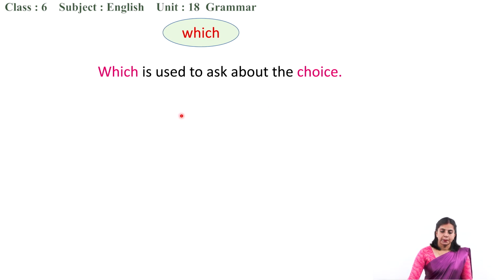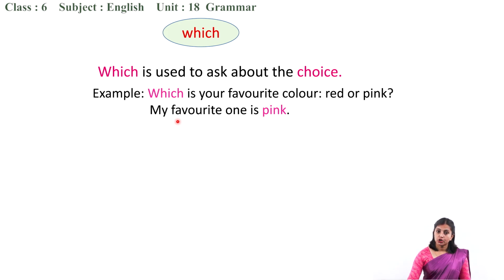For example, when I say Mount Everest is the tallest mountain, I mean to say there are many mountains. So among those mountains, which is the tallest one? So which is used to ask about the choice. For example, which is your favorite color? Red or pink? My favorite one is pink.